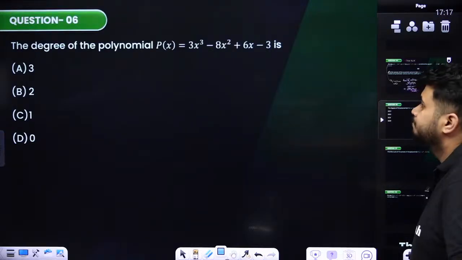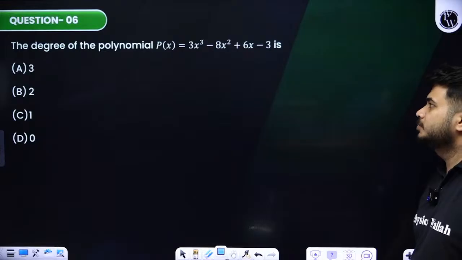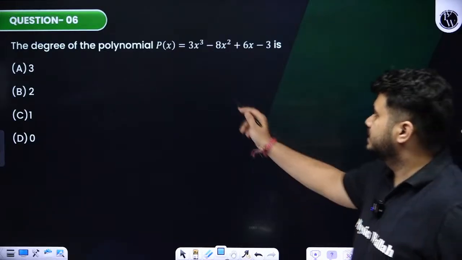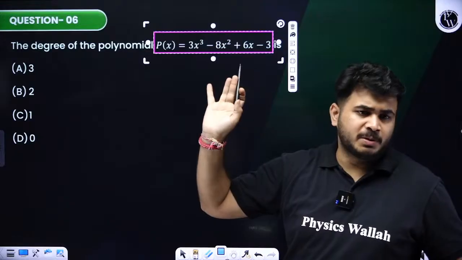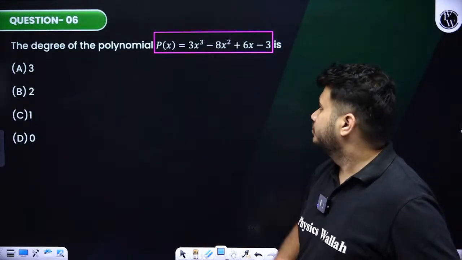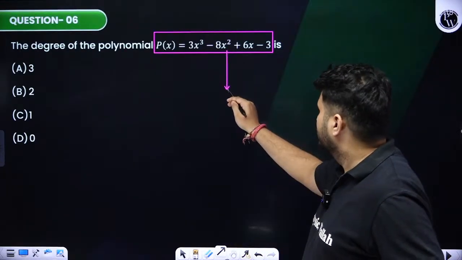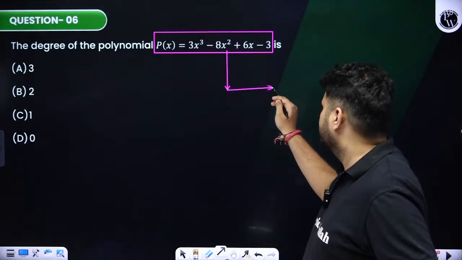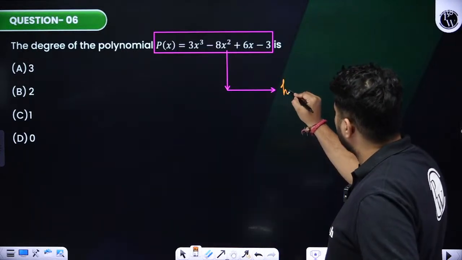Yes. The degree of the polynomial p of x equals 3x cube minus 8x square plus 6x minus 3 is. This is a board PYQ problem. They are asking you the degree of this polynomial. So if you observe over here, what is the highest power of the variable? What is the highest power?